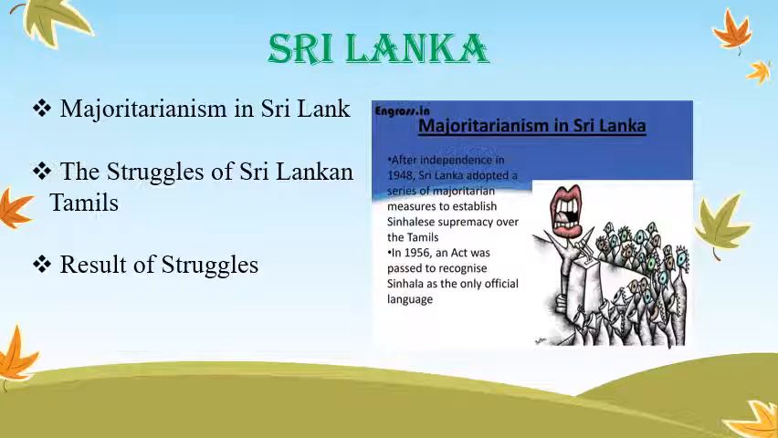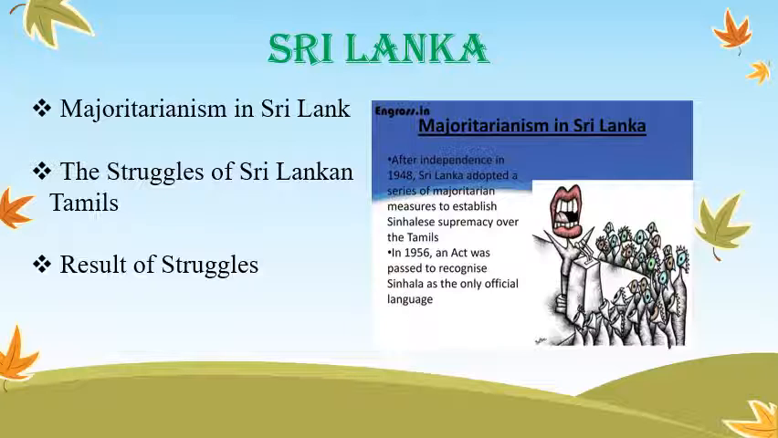The government followed preferential policies that favored Sinhala applicants with respect to university positions and government jobs. A new constitution stipulated that the state shall protect and promote Buddhism. So with the passage of time, the relation between the Sinhala and Tamil communities became strained.